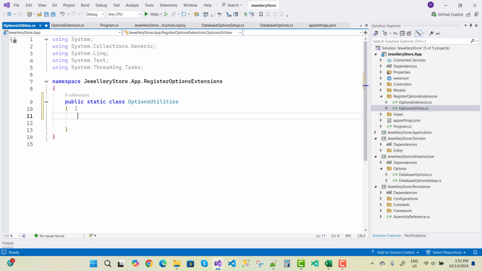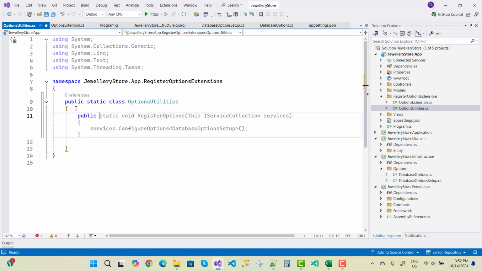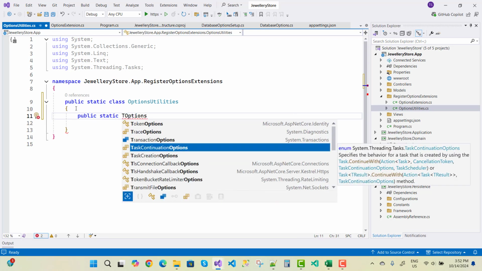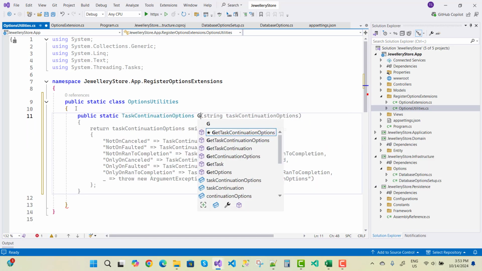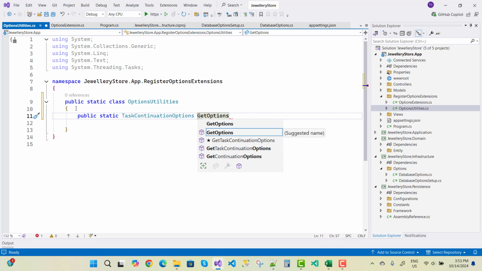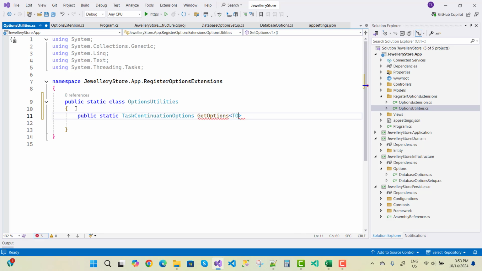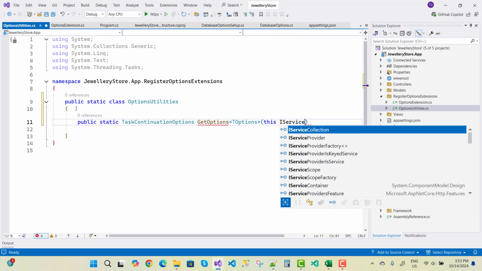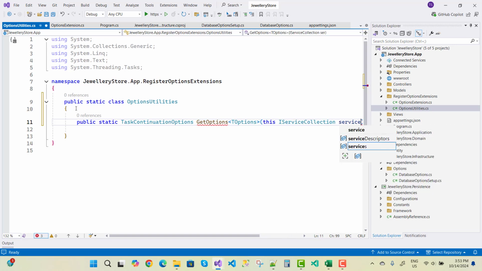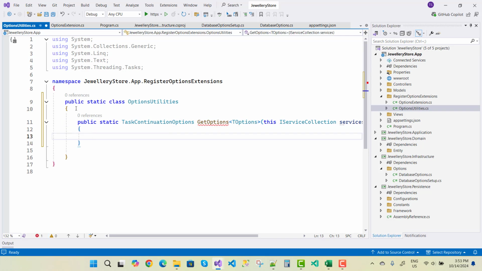Okay, and now add a public static method returning TOptions, and TOptions is what, that is GetOptions of type TOptions, this IServiceCollection services, and I want to tell you where TOptions is.